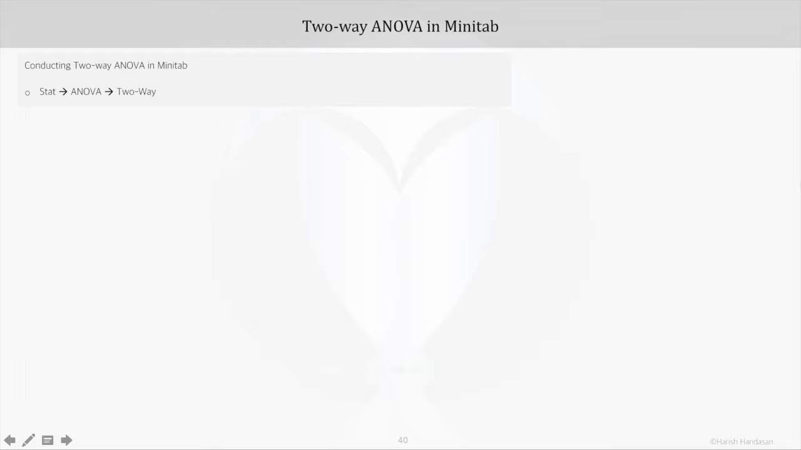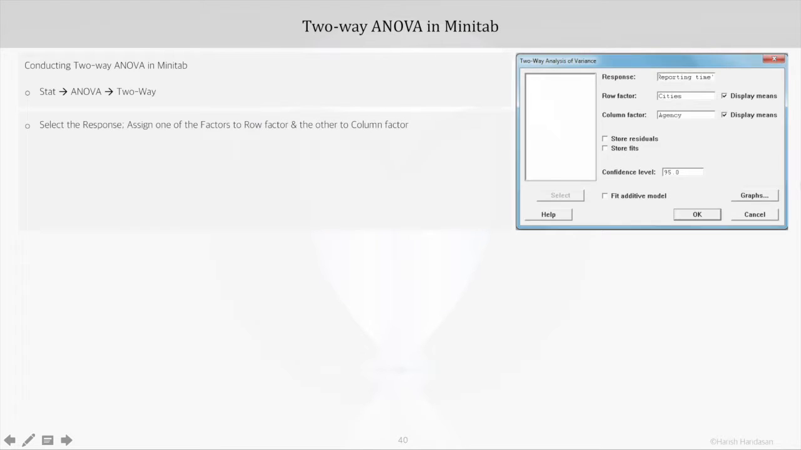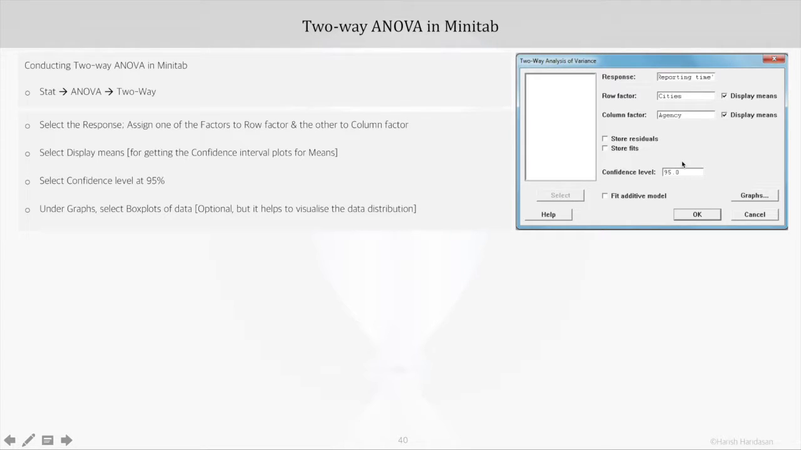We'll find two-way ANOVA under Stat, then we have ANOVA, and within that we will find two-way ANOVA. First, we select the response time or reporting time under response and assign one of the factors to the row factor and the other to the column factor. We need to select display means for getting the confidence interval plots for the means. We select confidence level at 95%, and under graphs I prefer to select box plots of data. It is optional, but it helps to visualize the data distribution.